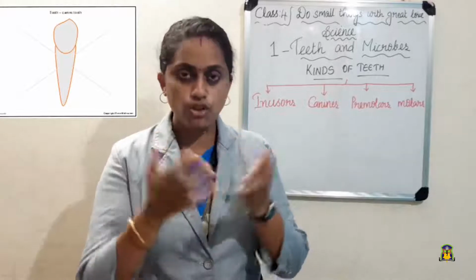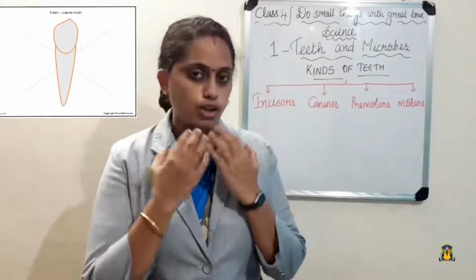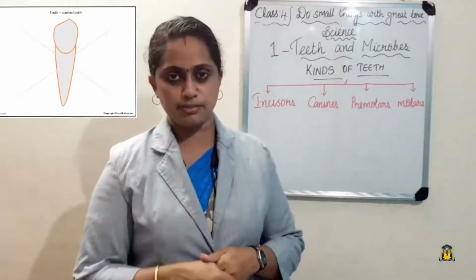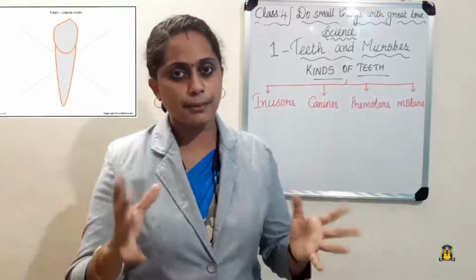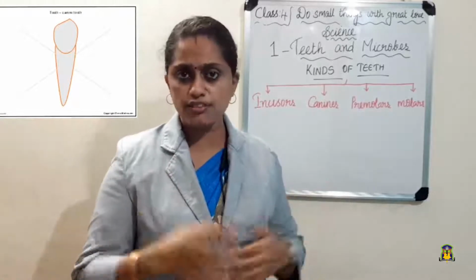So in the upper jaw, 2 canines will be there. In the lower jaw also, 2 canines will be there. So totally 4 canines will be there when we have these permanent teeth. Now what is the use of these canines?